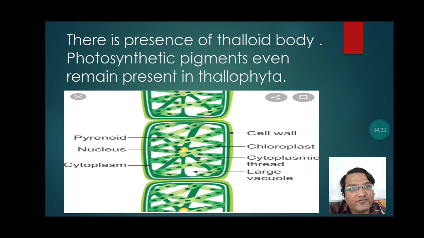There is presence of a thalloid body, and photosynthetic pigments even remain present in Thallophyta.